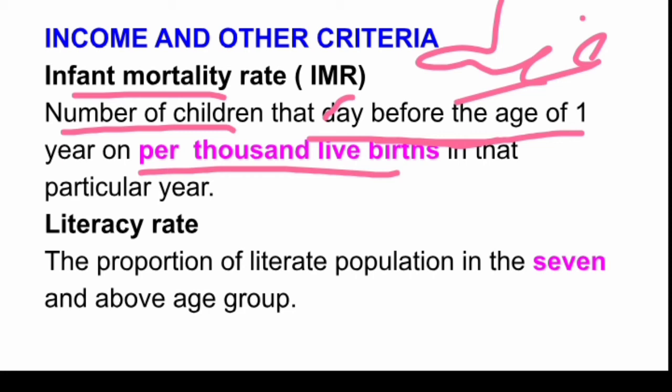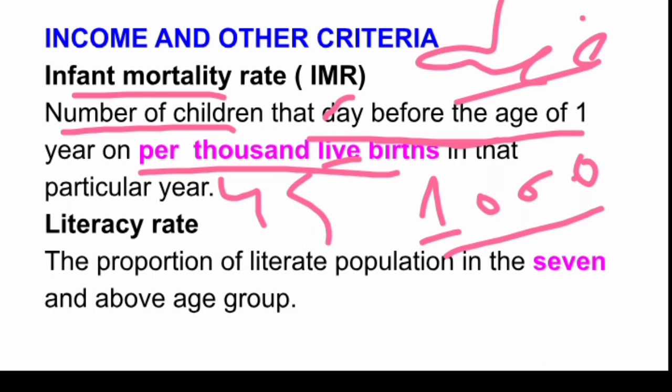Let me make it simpler. Like, if 1,000 infants are born in a year and 45 die in that particular year, then the infant mortality rate will be 45.